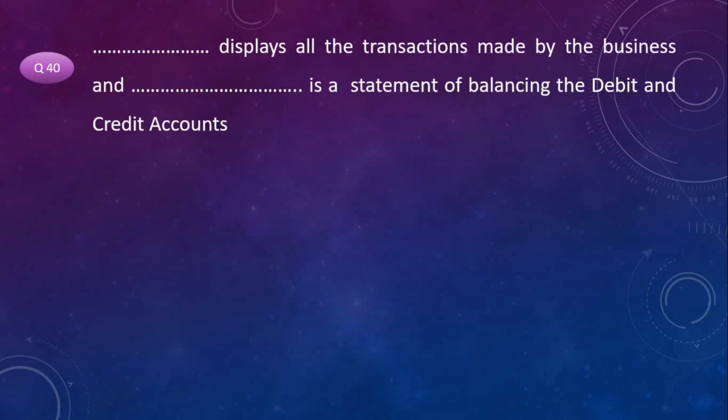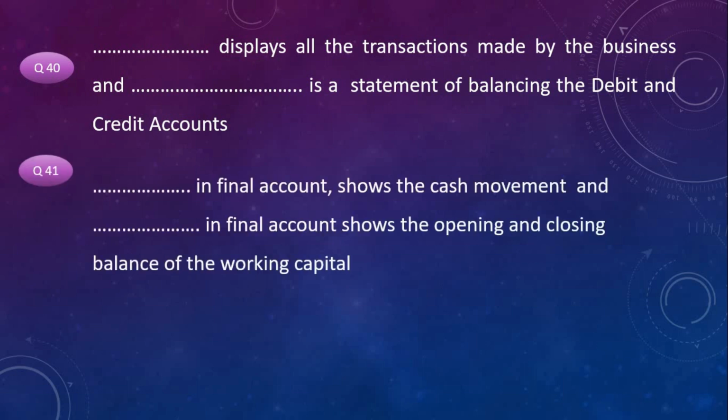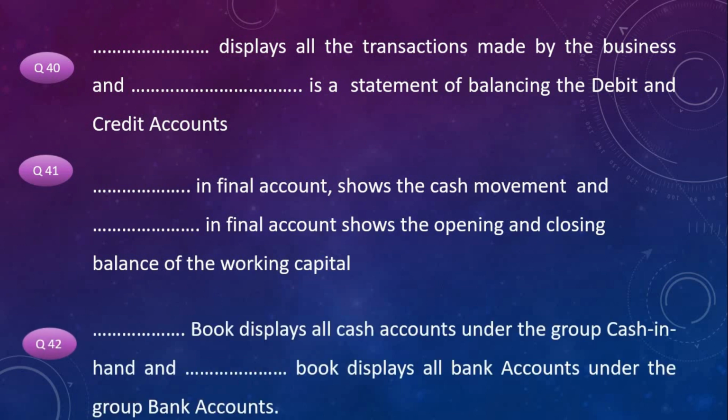Dash displays all the transactions made by the business, and dash is a statement of balancing the debit and credit accounts. Next one. Dash in final account shows the cash movement, and dash in final account shows the opening and closing balance of the working capital. Next one. Dash book displays all cash accounts under the group cash in hand, and dash book displays all bank accounts under the group bank accounts.